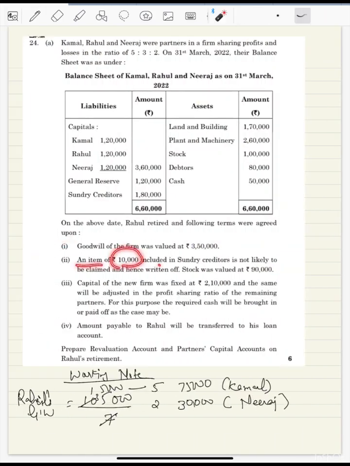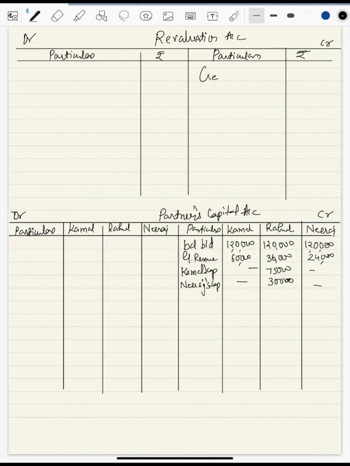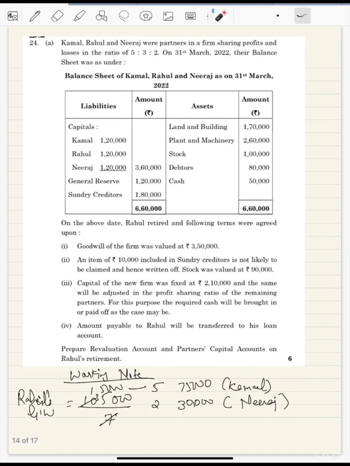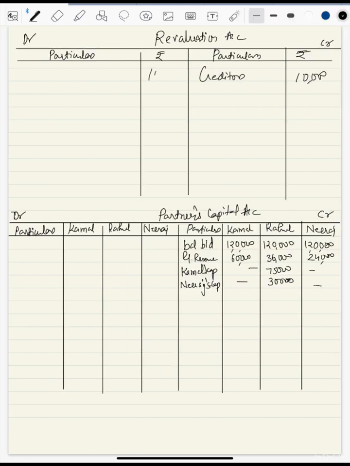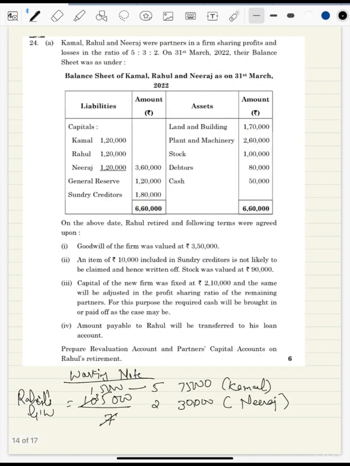An item of 10,000 included in creditors not likely to be claimed. This is a profit of 10,000 on creditors. So we'll come here and write down creditors 10,000. Next point, stock was valued 90. Stock was 1 lakh, now valued 90, so 10,000 loss. So we'll write here stock.